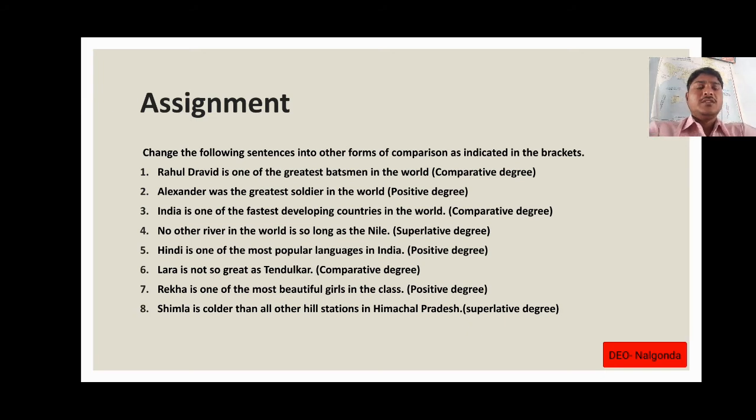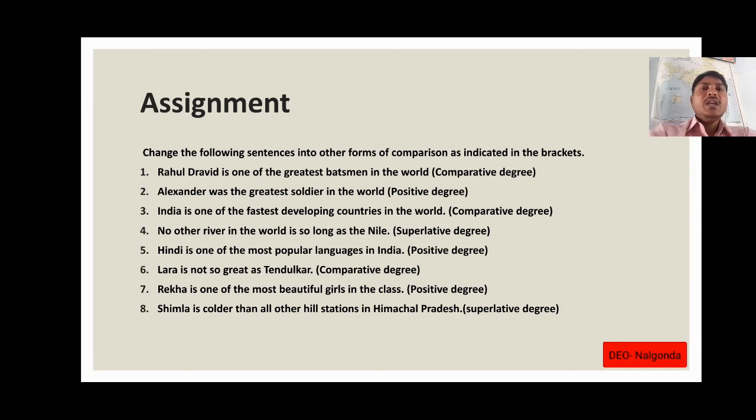Now here is an assignment for you. Change the following sentences into other forms of comparison as indicated in the brackets. First one, Rahul Dravid is one of the greatest batsmen in the world. It is in superlative form, so you have to change that into comparative degree. Second, Alexander was the greatest soldier in the world. It is also in the superlative form. You have to change that into positive degree.